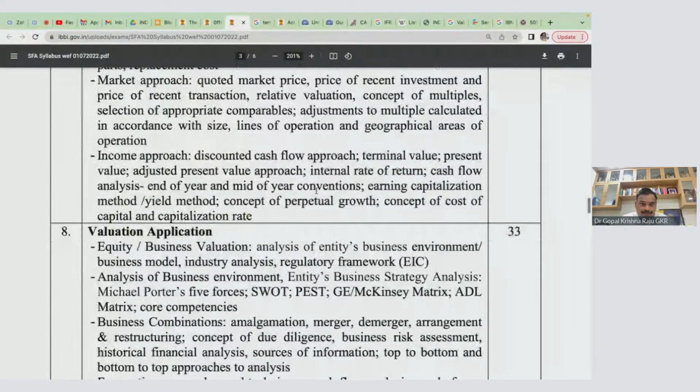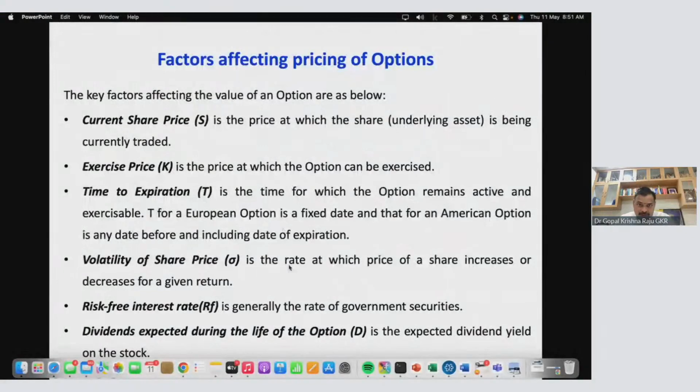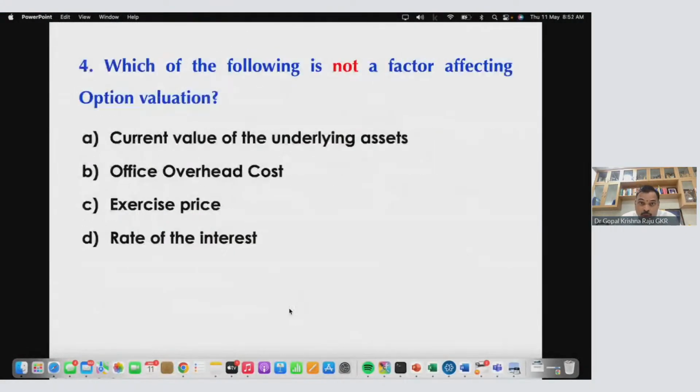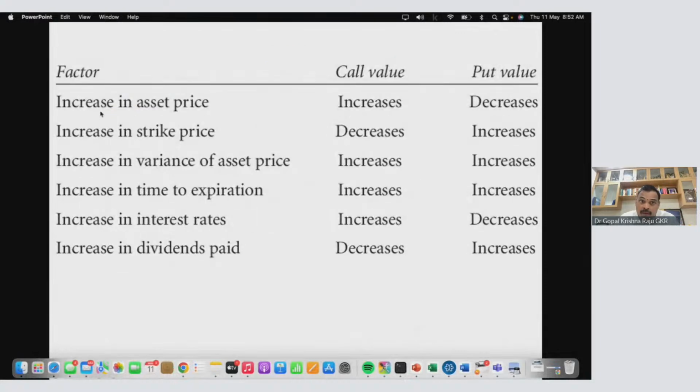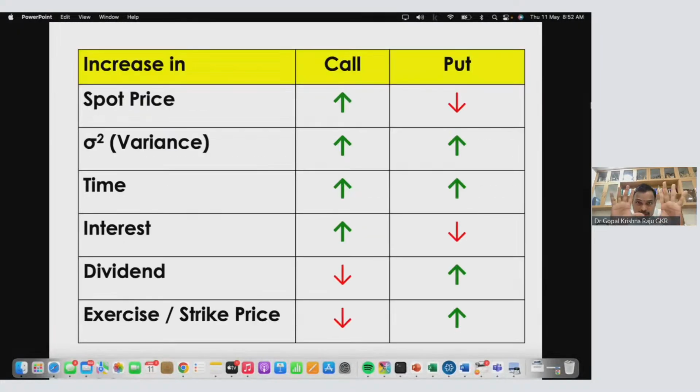Now, whenever there is a movement of this, there will be an impact on your price. When your present price, the spot price, increases, your call option will increase and your put option will decrease. I will now explain this with some examples. All of you, please pay your kind attention. And remember, this question is definite in your exam. At least 1 question of 1 mark will come, or 2 questions are sure. So 2 marks are only from this table. From this table, 2 questions are definite. These are all the 6 variants.